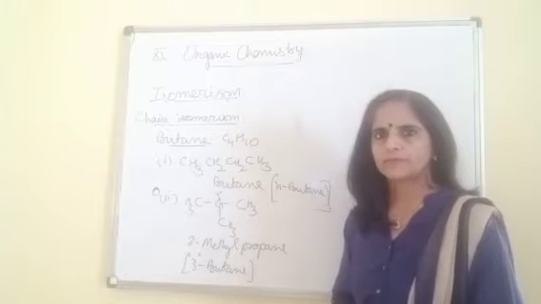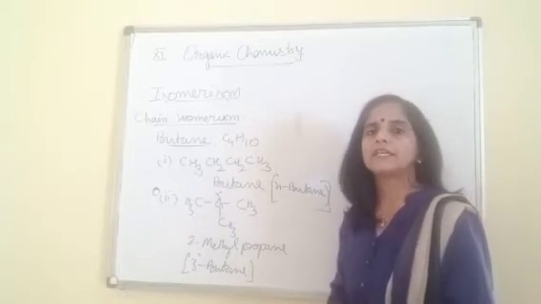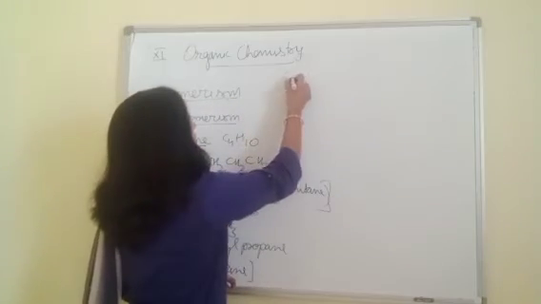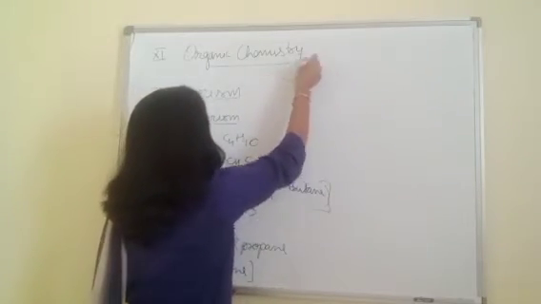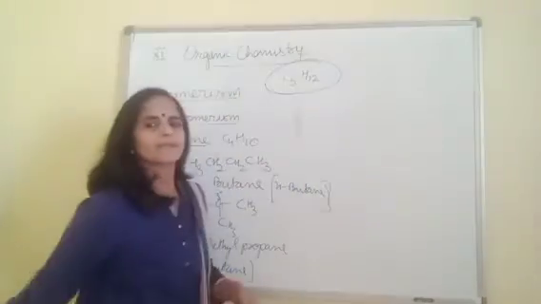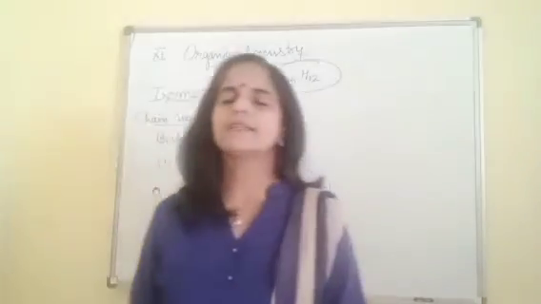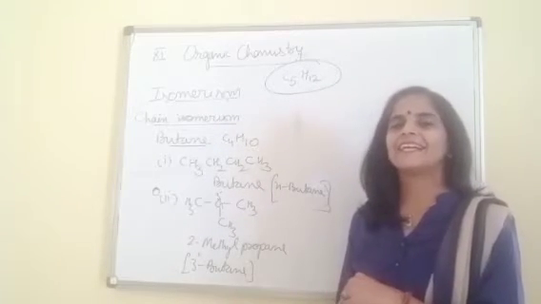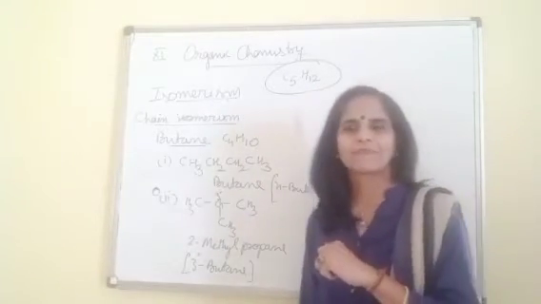You may write the isomers in this form or in terms of bone line notation. Both are correct. Now moving ahead, if I give you one more example of pentane, that is C5H12 molecular formula. Again, this is a task for you, beta. First pause the video, try on your own, and then come back and compare your answers with me.